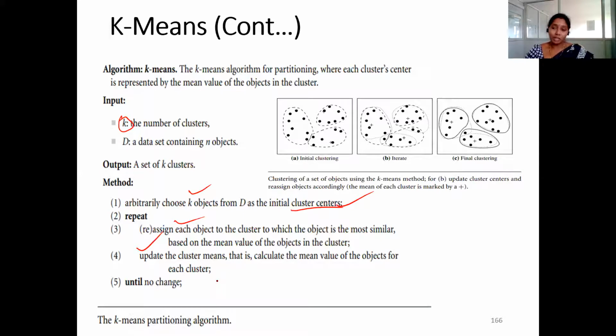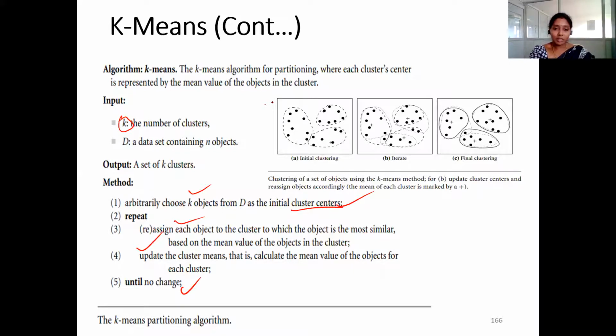That means we need to find out the mean of the new cluster. After that, again we need to reshape the clusters according to the generated mean, and this process is repeated until we find no change.